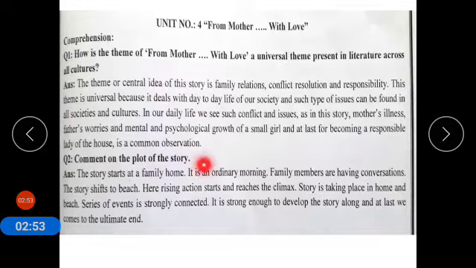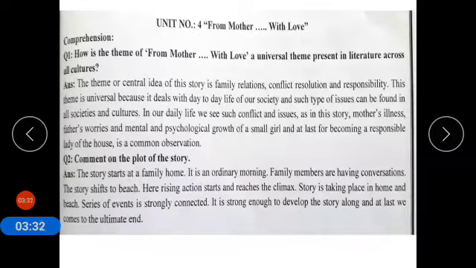Comment on the plot of the story. Plot means the scheme of the story. What is the scheme of the story? The story starts at a family house. It is an ordinary morning. Family members are having conversation. The story shifts to the beach. Here rising action starts and reaches the climax. Story is taking place in home and beach. Series of events is strongly connected. It is strong enough to develop the story along and at last we come to the ultimate end.